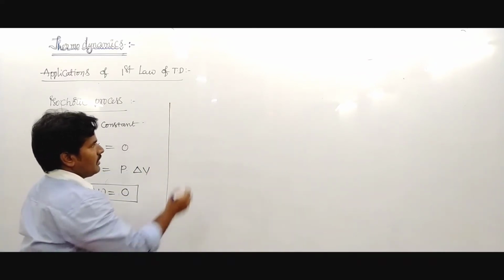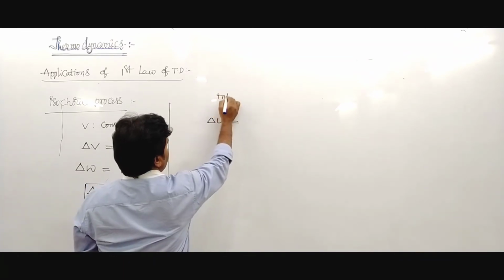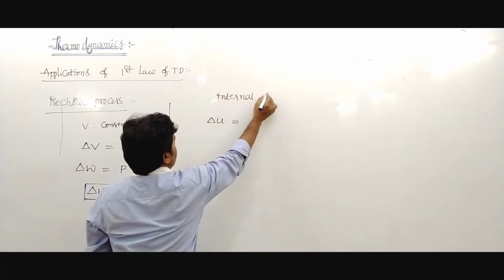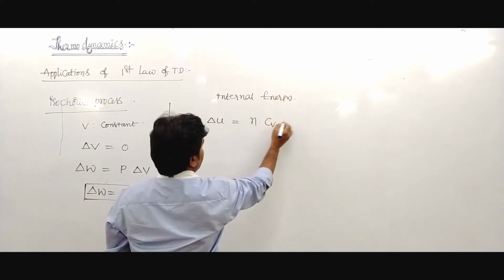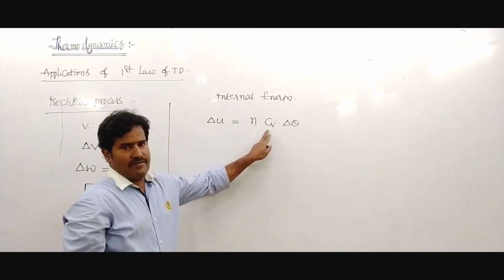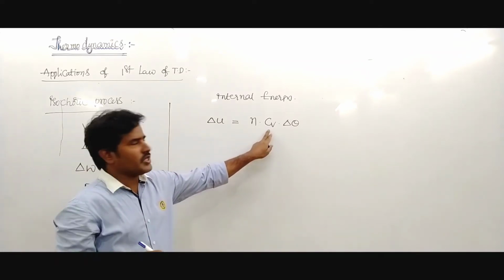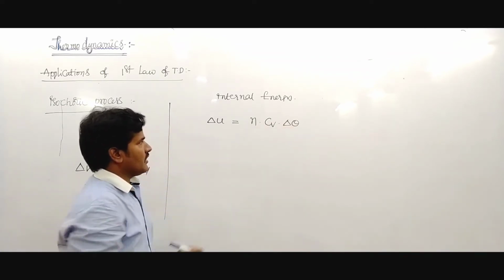Work done is 0, then the internal energy. Internal energy is written as delta U equals nCv delta theta, where Cv is the specific heat at constant volume, into the change in temperature, into n.